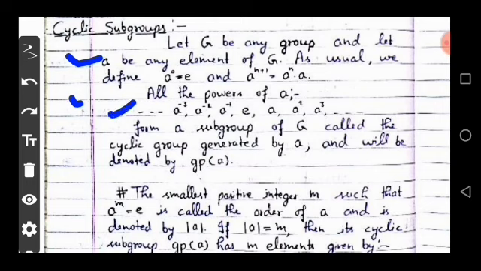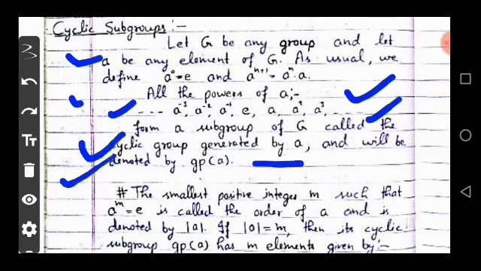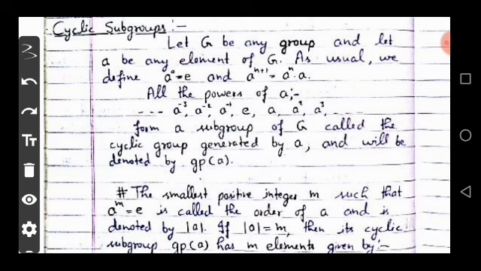So all powers of a, from minus infinity to plus infinity, form a subgroup of G, called the cyclic subgroup generated by a, and we denote this by gp(a).